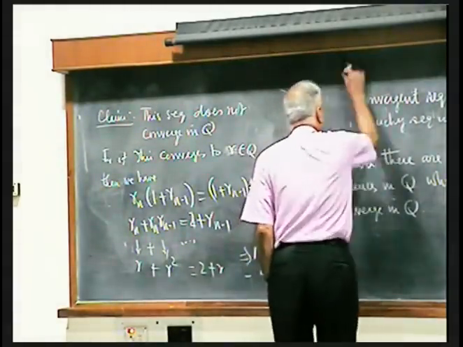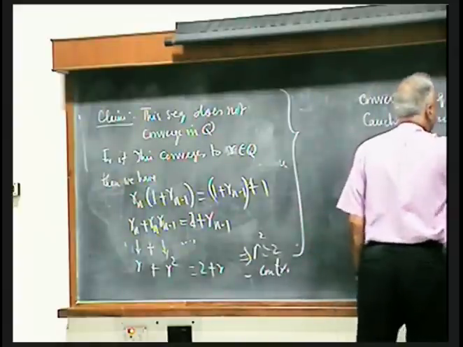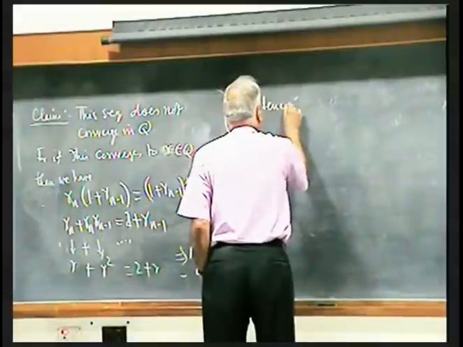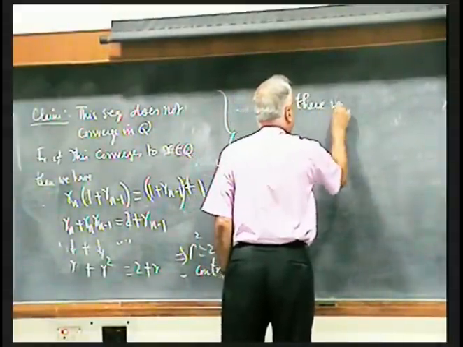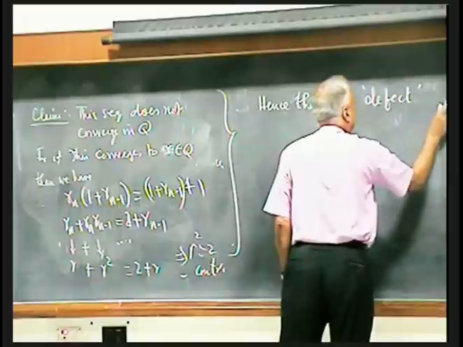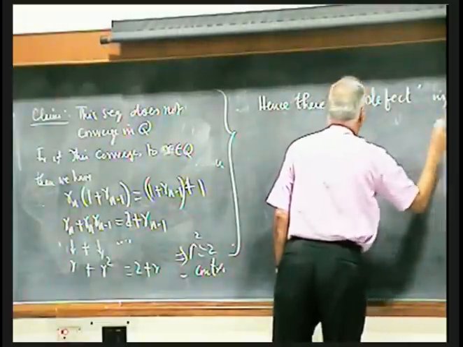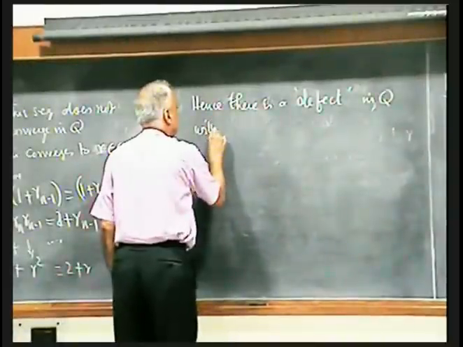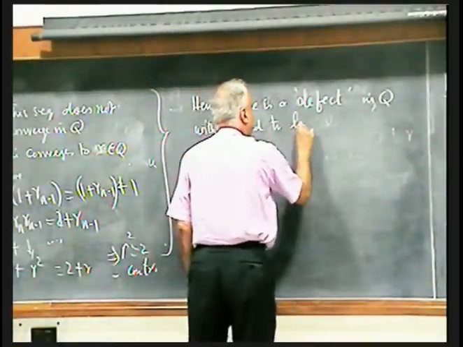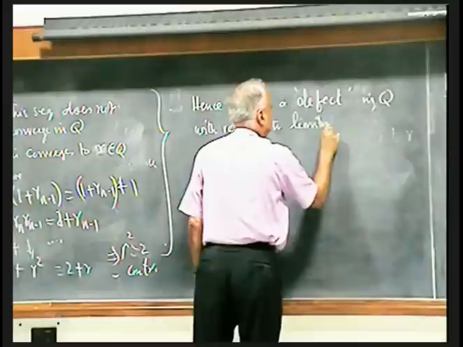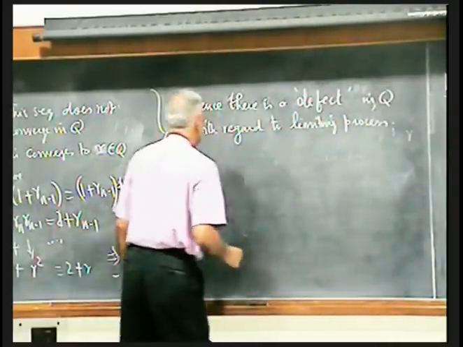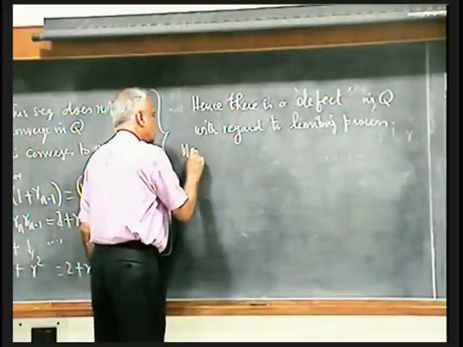Okay, now, so therefore, hence, there is a defect in Q with regard to the limiting process. We want to remove this.